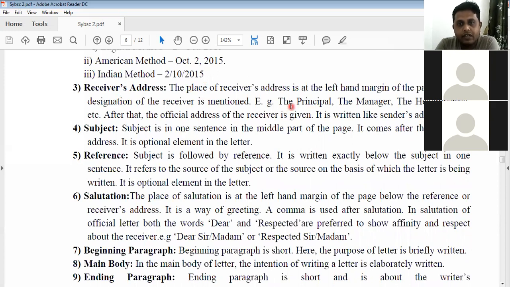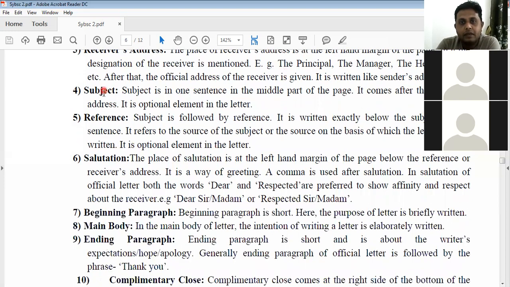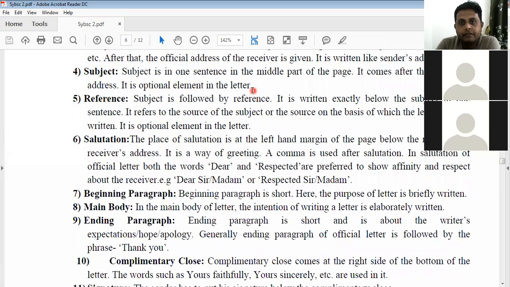For example, as in the case of informal letter, we write the name of the person, right? But in the case of formal or business letter, we mention the post of the receiver, like the principal, the manager, the director, the chairman, right? Like that, headmistress, right? Then there comes the subject matter. Subject matter is an optional thing, right?